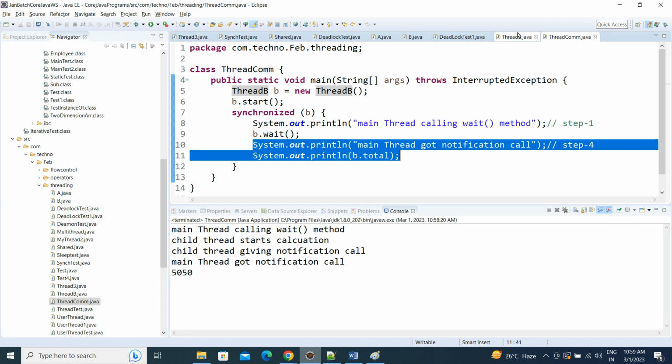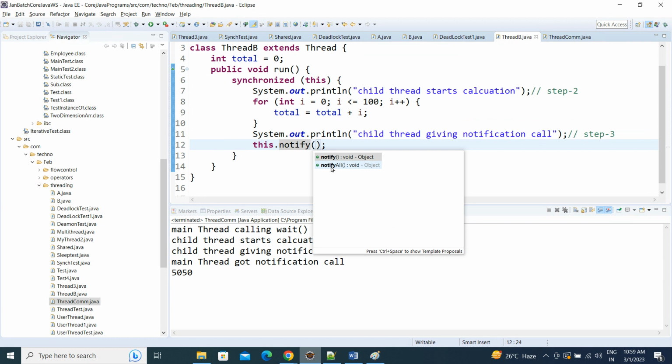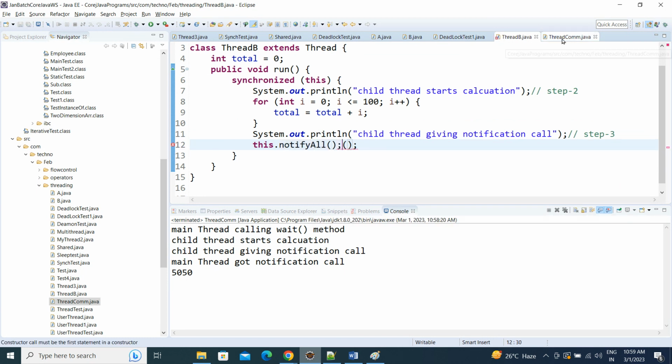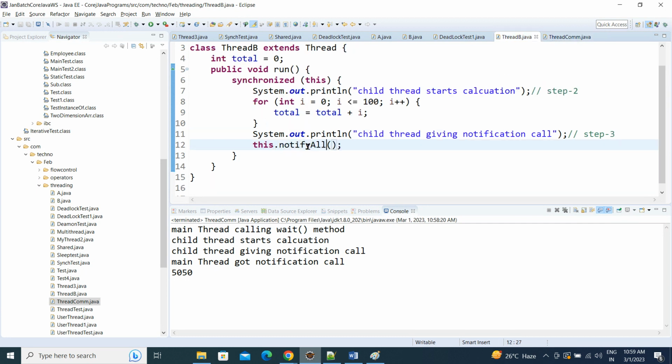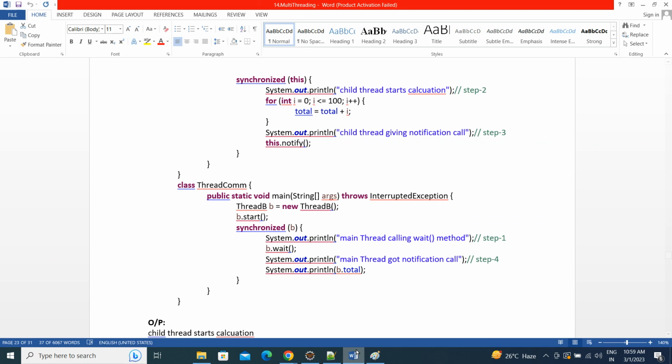If we call notify all here, then all waiting threads will be notified. In this case only one thread is waiting, but if multiple threads are waiting, we can call notify all, and then all waiting threads will be resumed. Out of all of them, whichever has the highest priority will get a chance to start its execution. That's what thread communication is.